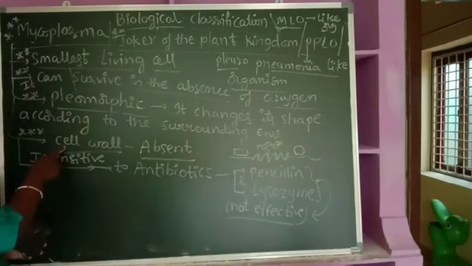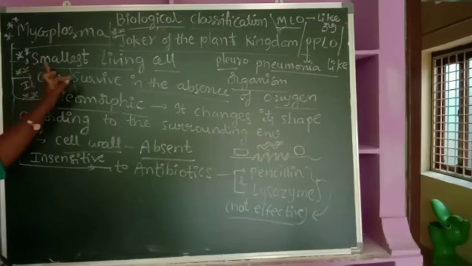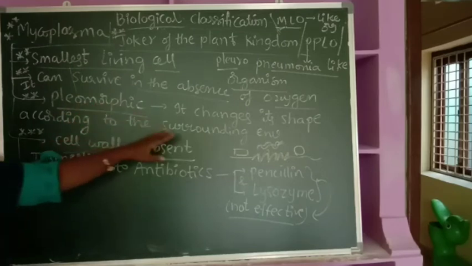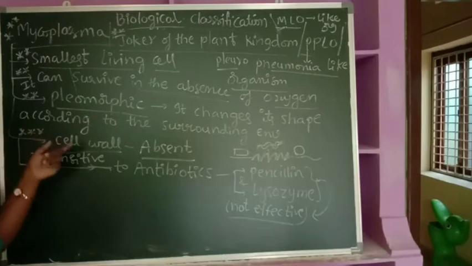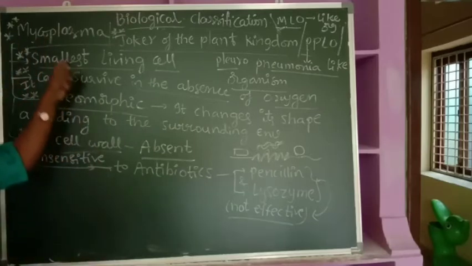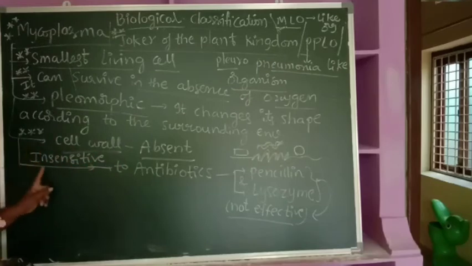Here is another very, very important point. In the case of Mycoplasma, the cell wall is totally absent. All these points are very, very important. It is the smallest living cell. It can survive in the absence of oxygen. It is a pleomorphic bacterium that can change its shape, and the cell wall is totally absent. So in which bacteria is the cell wall absent? Mycoplasma. Which is the smallest living cell? Mycoplasma. As the cell wall is absent here, it is insensitive.